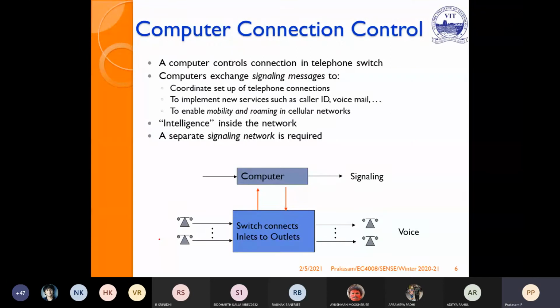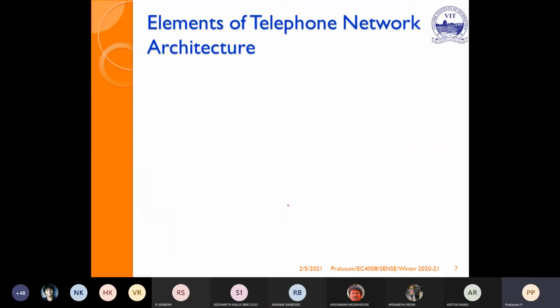Now, due to technology development, a computer controls the connection in the telephone switch. Instead of using patch cords, the computer is now used to establish the connections. Since it is a computing device, it has intelligence inside the network. So a separate signaling network is required, since it is purely based on computer control, to establish connections between the calling party and the called party. This is the technology development due to the computer. Now the computer has been used to establish the circuit switch.